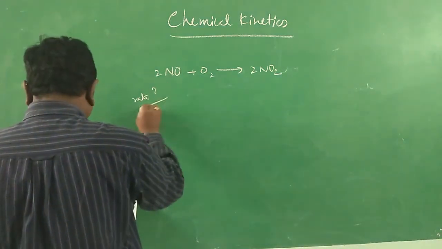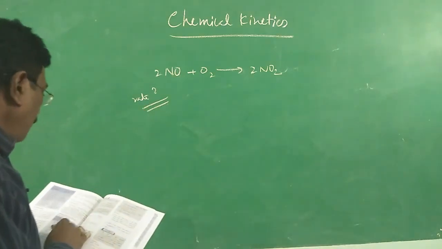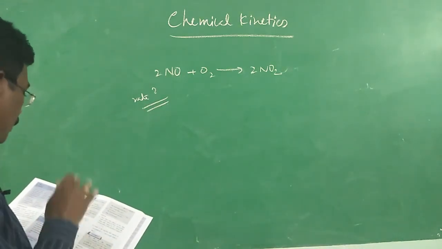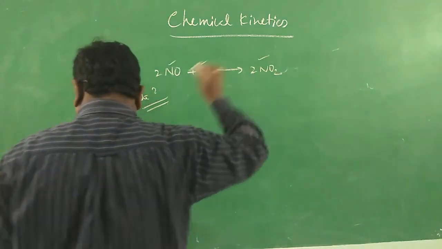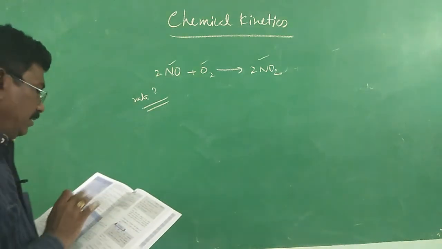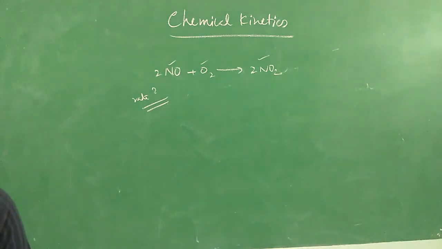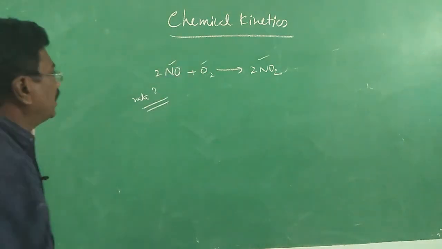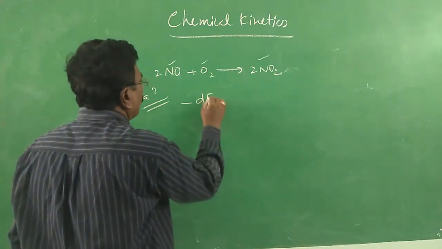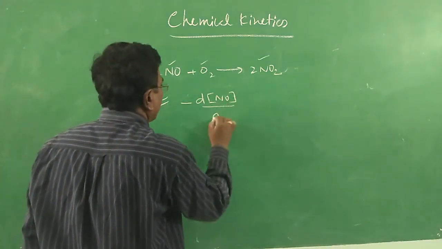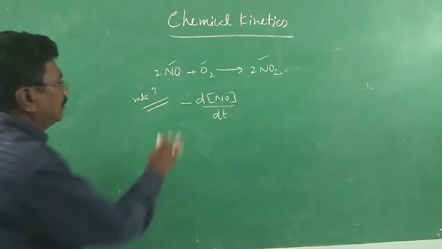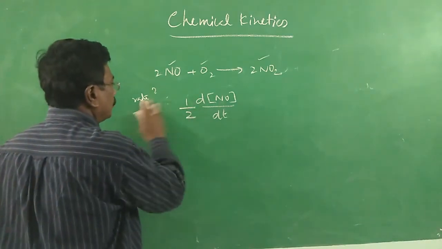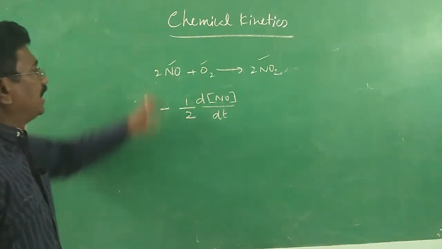They asked us to express the rate of the reaction in terms of changes in concentration of NO, O2 and NO2. That is the first part. How to express the rate in terms of change in concentration of NO, O2? It is nothing but minus d[NO]/dt. That is the rate with respect to NO. But since 2 moles are present, it has to be divided by 2: minus 1/2 d[NO]/dt.